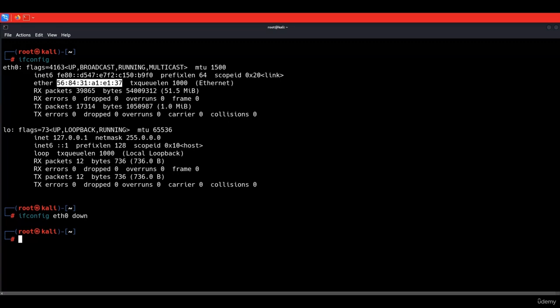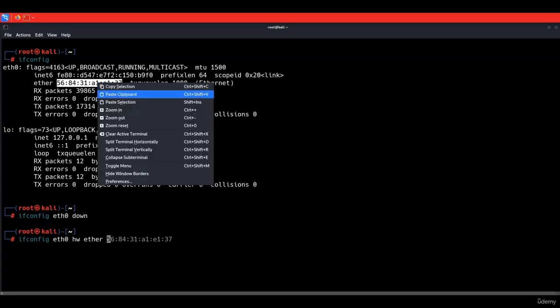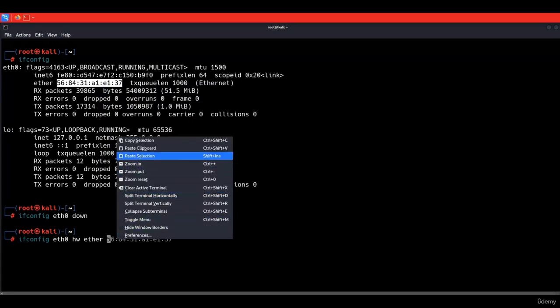So I'm going to say ifconfig, then eth0, and then we are going to type hw ether. And then we're going to specify the new MAC address that we want it to show.